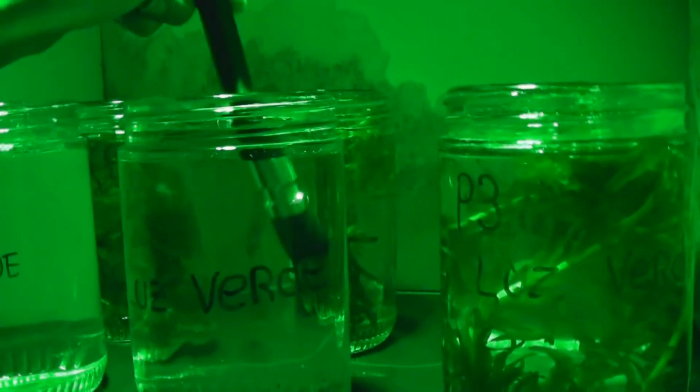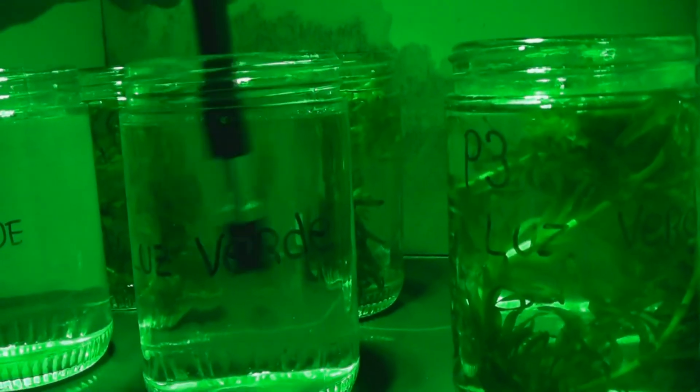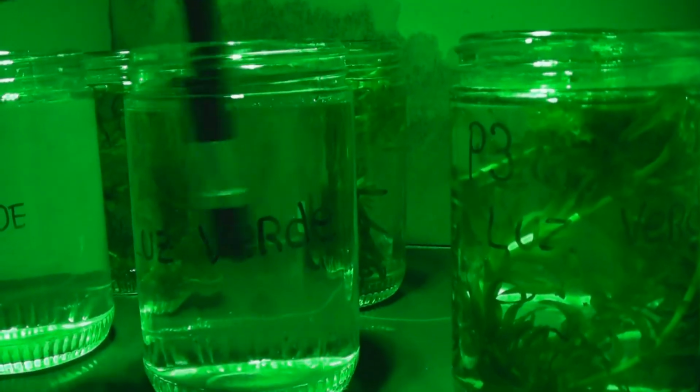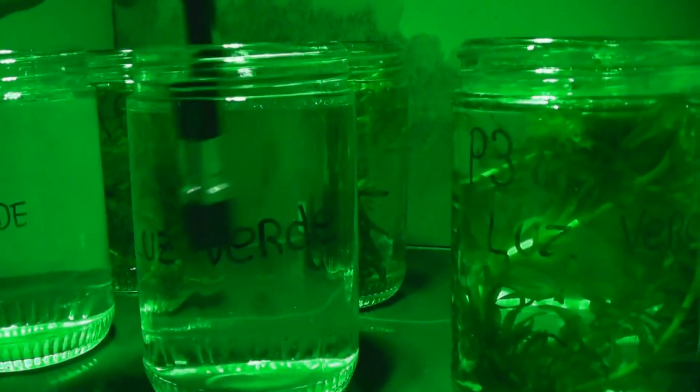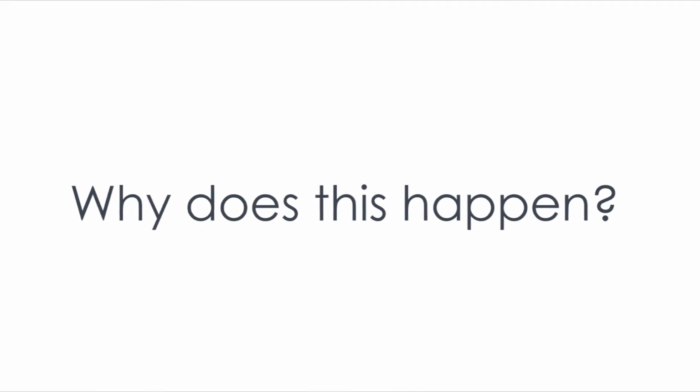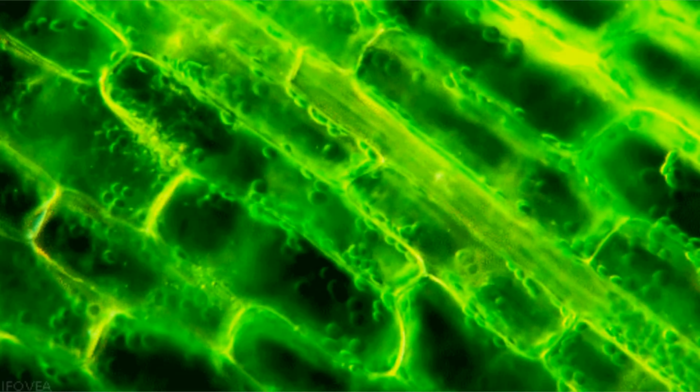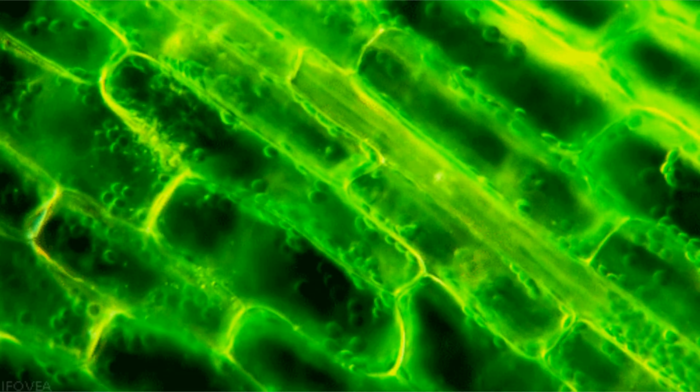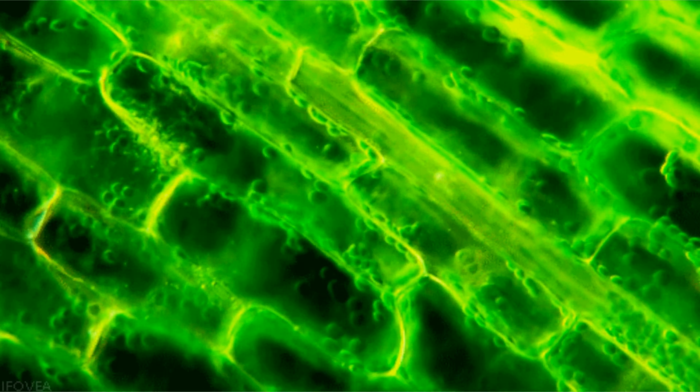Finally, the results of the green light were the most amazing ones. Actually, plants do not perform photosynthesis when influenced by this type of light, only performing cellular respiration. But why did this happen? The truth is that plants contain photosynthetic pigments. The most important one is chlorophyll.